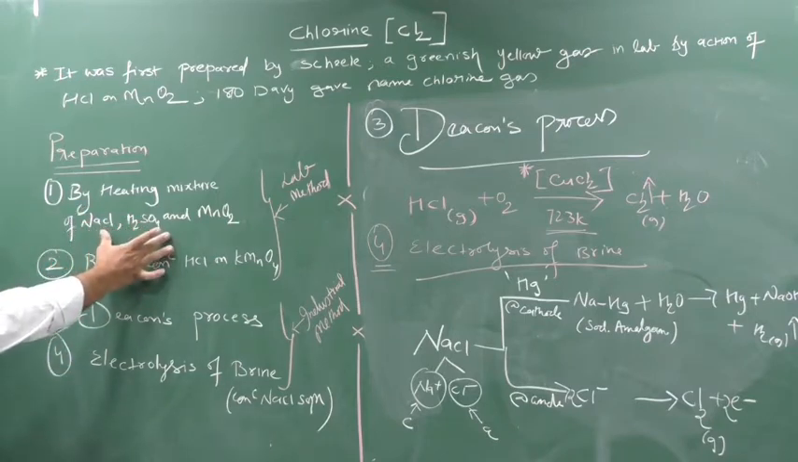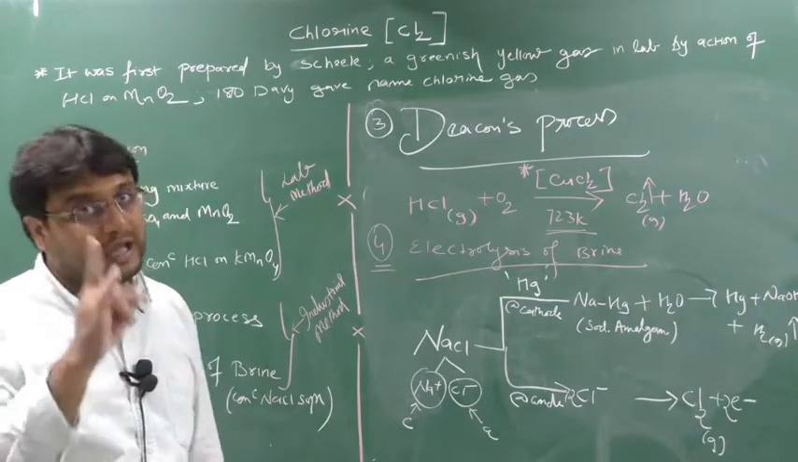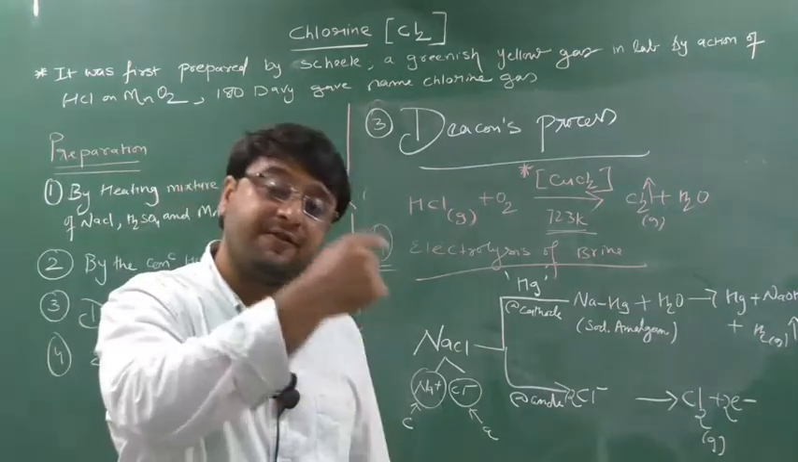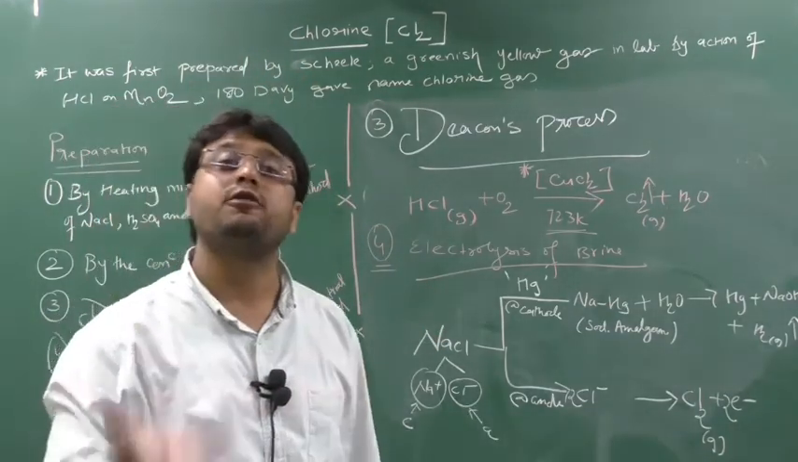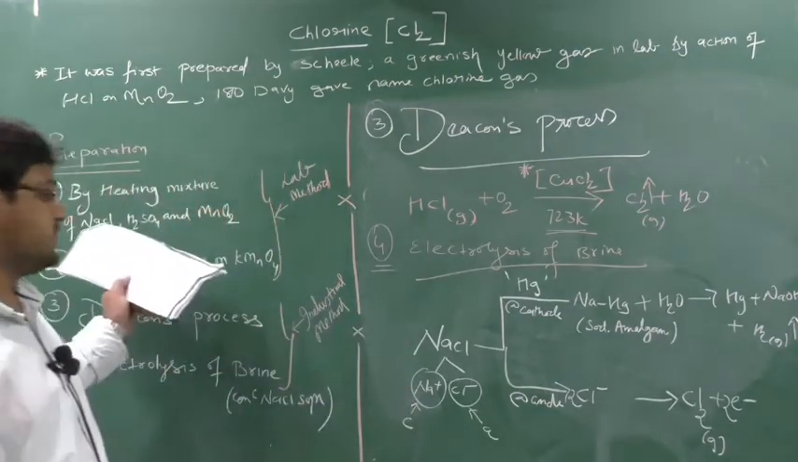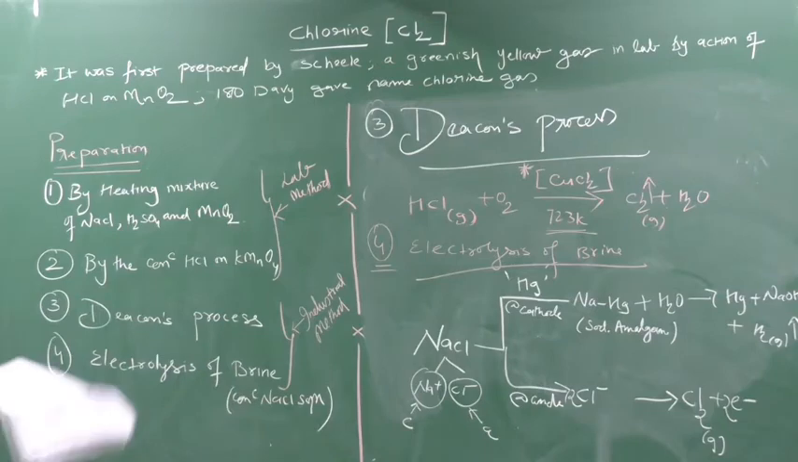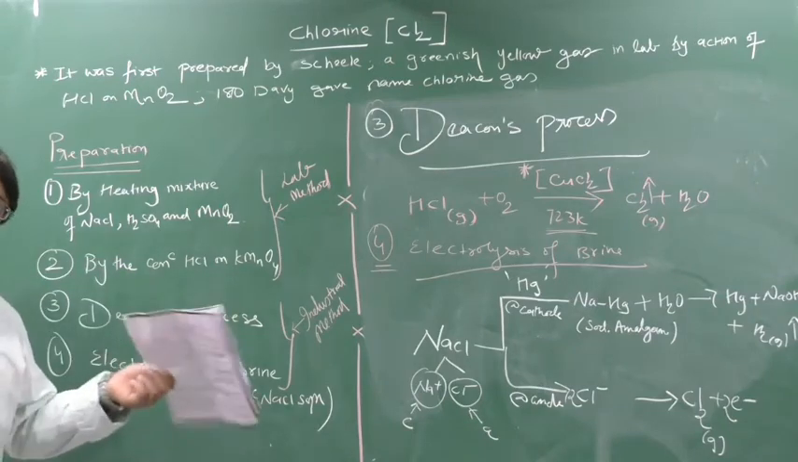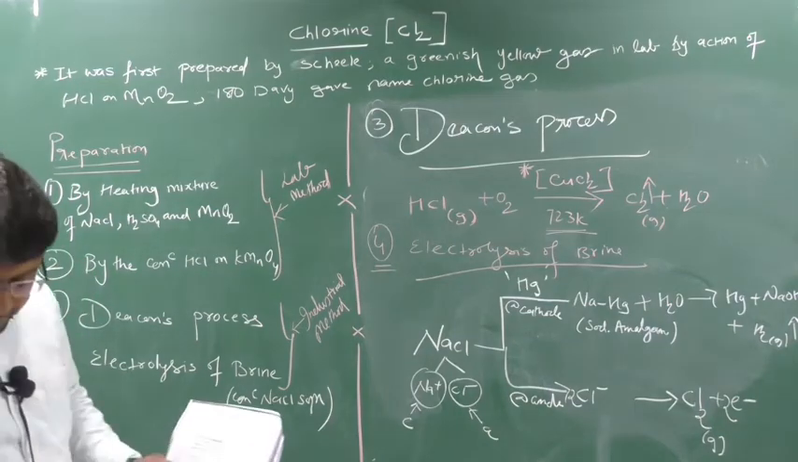Understood this? I can use this process for chlorine, for bromine, for iodine, but I cannot use it for fluorine, because MnO2 cannot oxidize HF to F2, because F− is a powerful oxidizing agent. So I cannot use this process for fluorine. By concentrated HCl and KMnO4, I get KCl, MnCl2, H2O and chlorine gas. We can balance this at home. Deacon's process, remember, is the industrial process for chlorine gas.